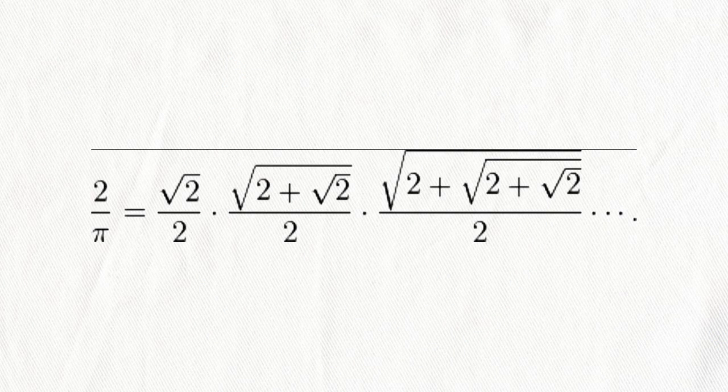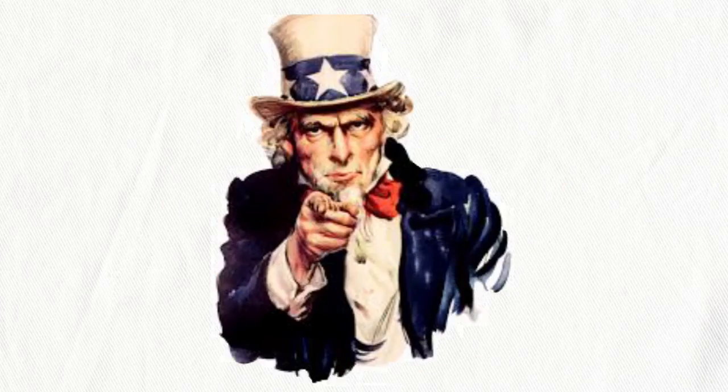To accomplish this, he used a polygon with 393,216 sides. Despite this accomplishment, he will be remembered better as the first person in history to describe pi using an infinite product. His formula is pretty hard to explain, so I'll just put it on the screen. Since his formula was so complicated, he didn't even use it when he calculated pi. You know your formula is bad when you don't even use it. Its main purpose was to inspire new formulas like it.